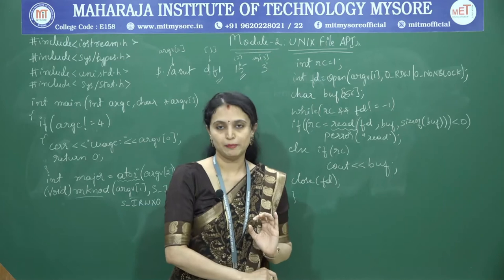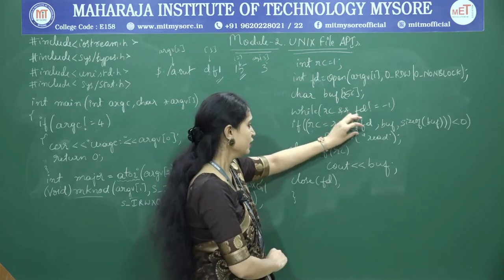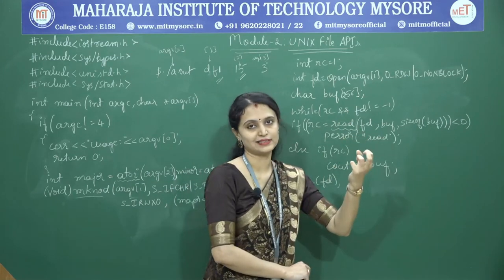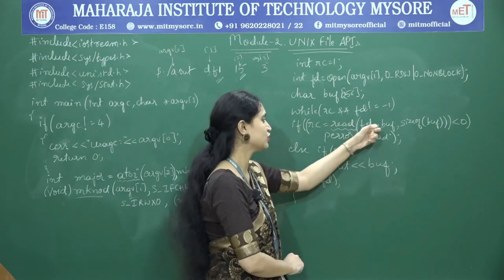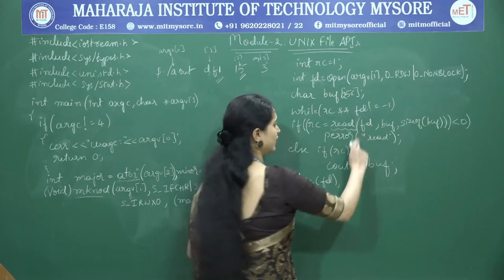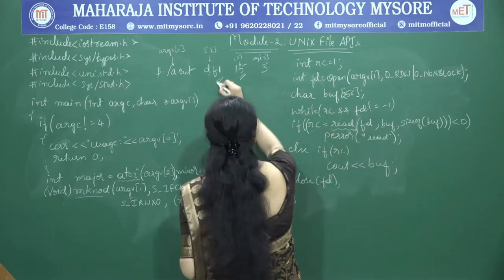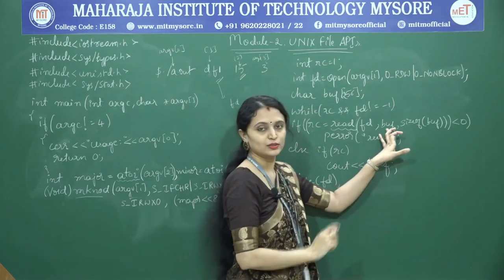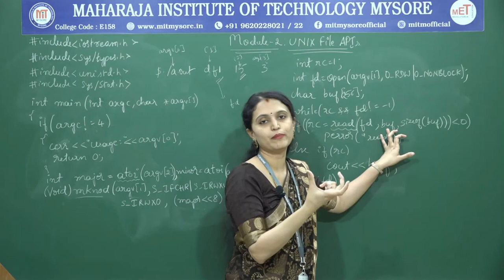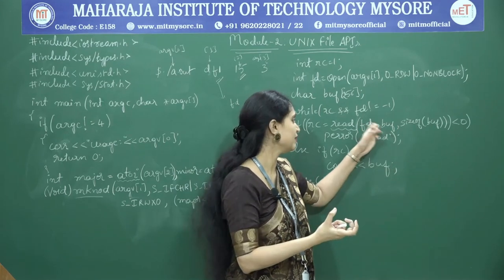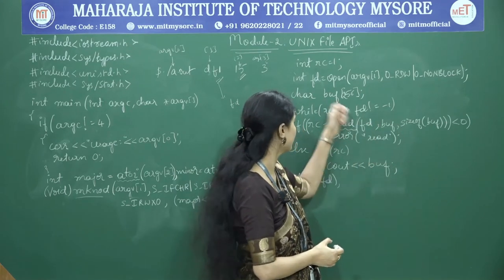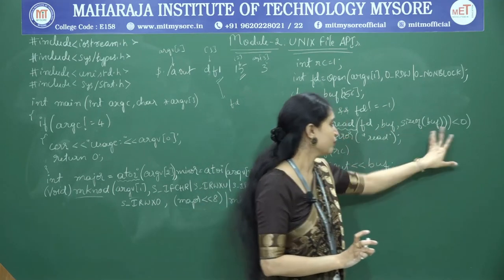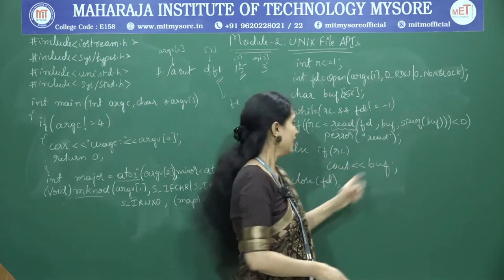read API. So read API will read the specified number of bytes from the file that is mentioned as the file descriptor. So here file descriptor is for df1, okay, and next buffer. So the number of bytes that is read from this FD will be stored in the buffer, BUF buffer, okay. And how many bytes are we reading? We are reading according to the size of buffer, that means 256 bytes.